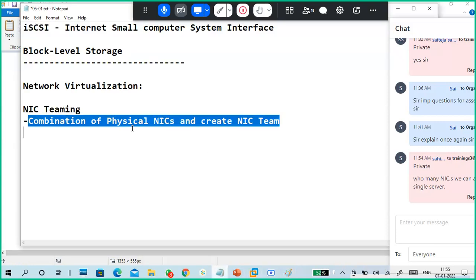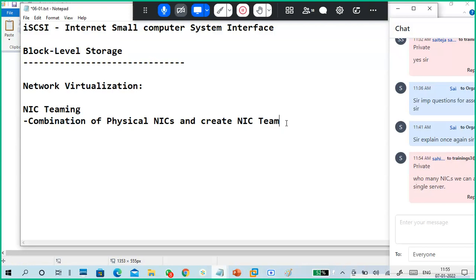So we can achieve high availability, or what I said, failover, and load balancing of traffic.